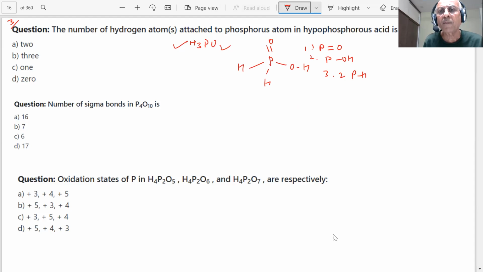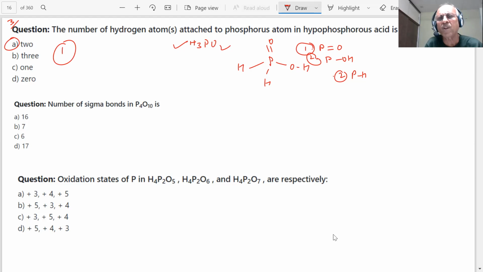So you have 1 P=O bond, 1 POH, and 2 PH bonds. The number of hydrogen atoms attached to phosphorus is 2.